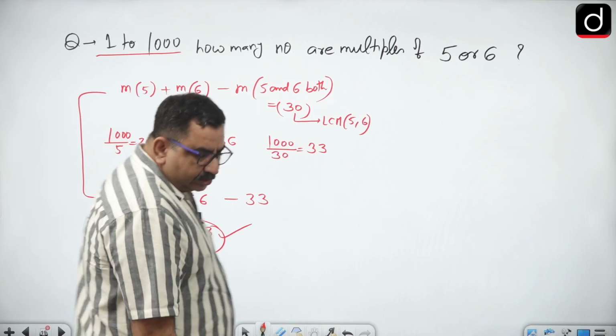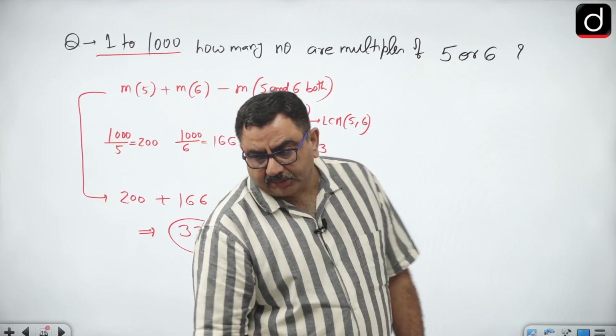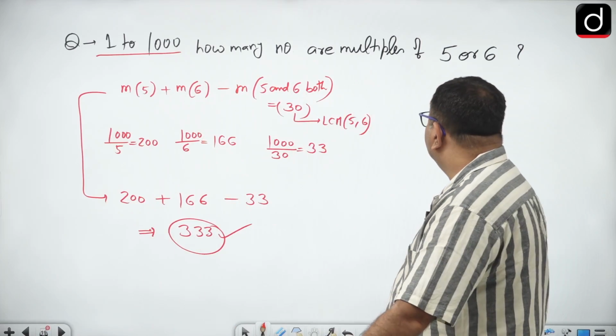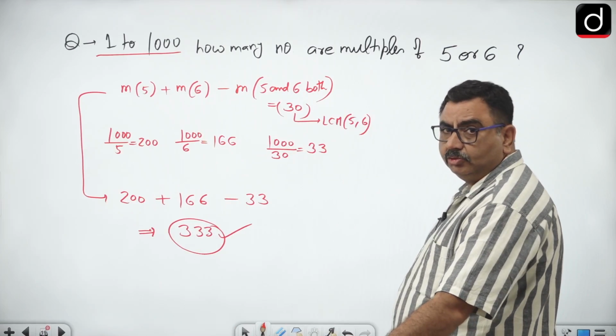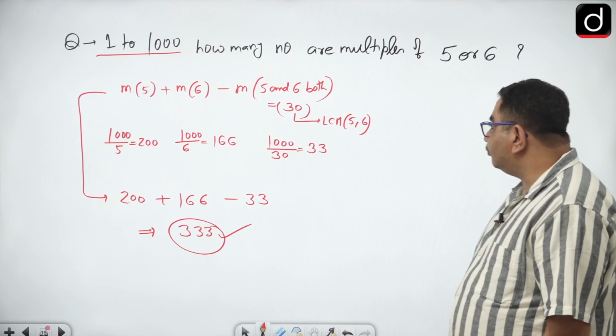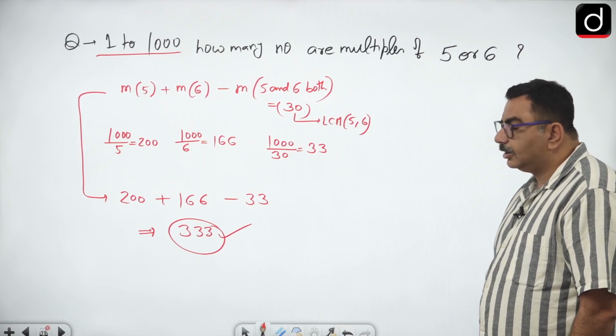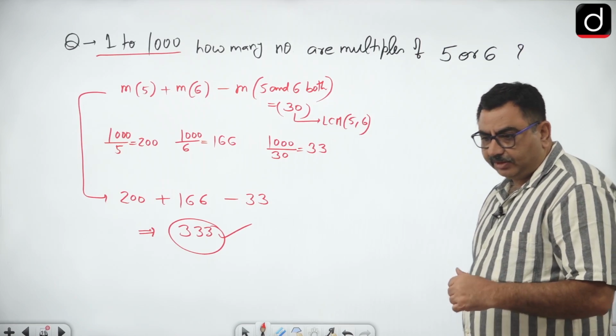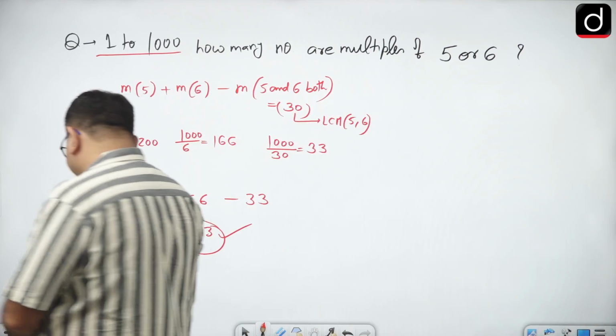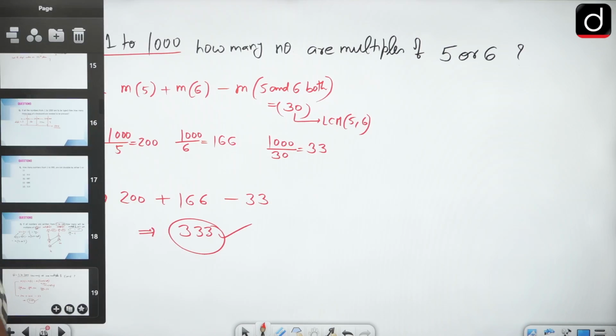So I hope the concept is also clear that for 1 to 1000, how many numbers are multiples of 5 or 6? We can count multiples of 5, multiples of 6, and then subtract the multiples which are coming in both 5 and 6. Okay, this is one question which you should do.